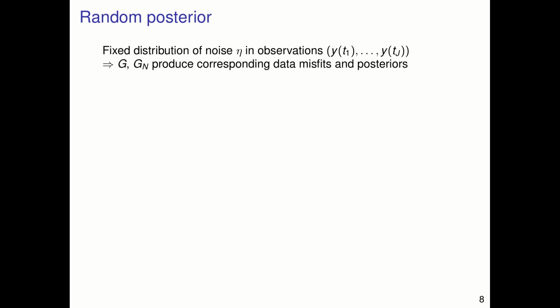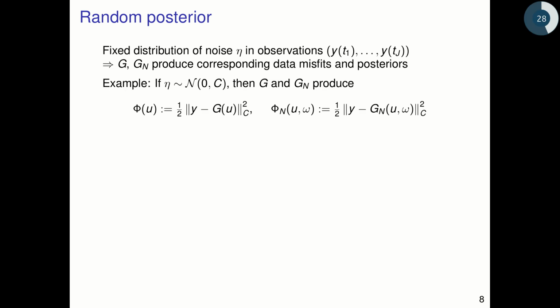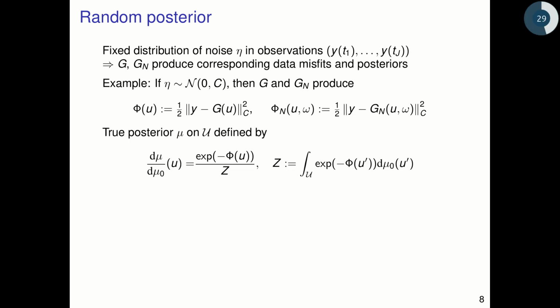Let's now think about random posteriors. Suppose we fix a distribution of the noise eta in the observations at times t1 to tJ. Then the true forward model G and the random approximate forward model Gn that we introduced earlier produce corresponding data misfits and posteriors. Again, using the example of Gaussian noise, the true misfit phi is just what we've seen before, and the random approximate misfit phi n is what we obtain by taking this formula and replacing the true forward model with the random approximate forward model Gn.